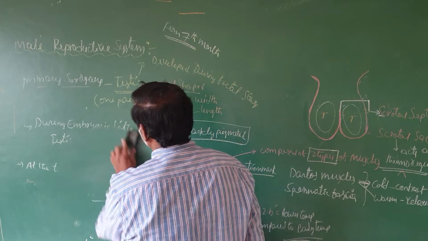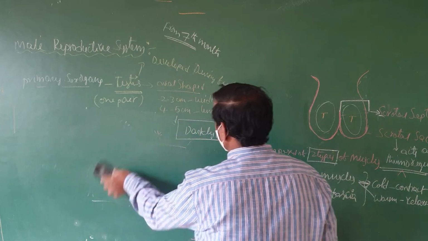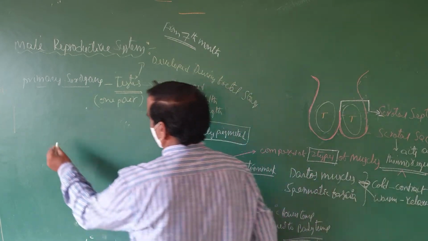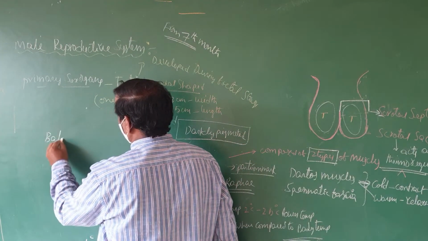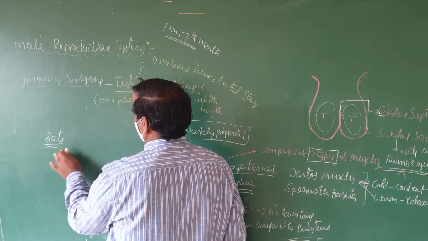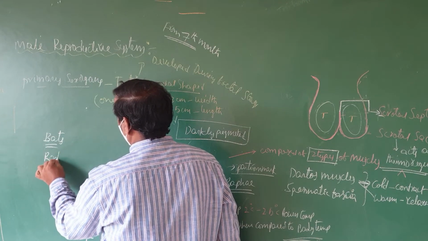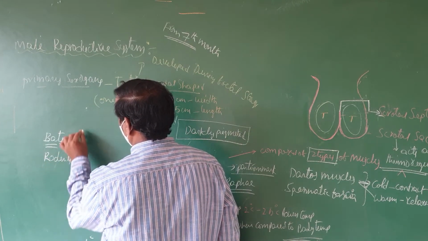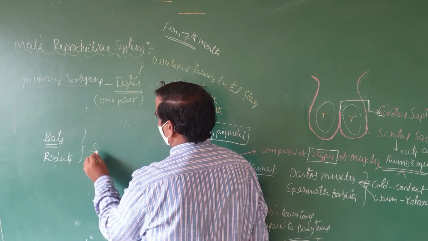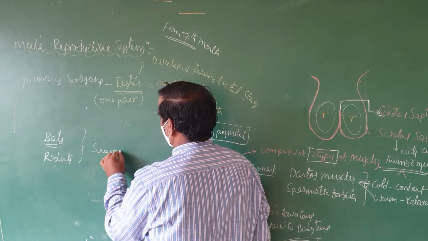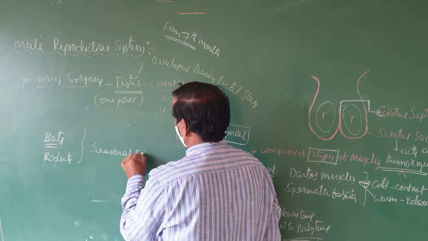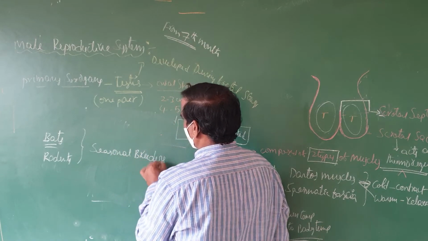When you see some other animals, if you take bats or rodents, these animals are seasonal breeders.